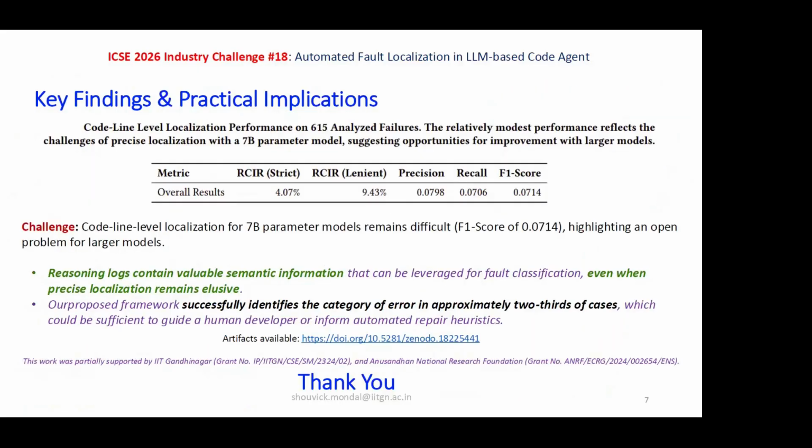So reasoning logs definitely contain valuable semantic information, which can help us in coarse-grained localization. Even knowing which phase, whether the execution phase or the understanding phase, can help us target efforts to the different phases. Overall, our framework was able to successfully identify the category of errors in terms of the reasoning phase fault in 2/3 of the cases.